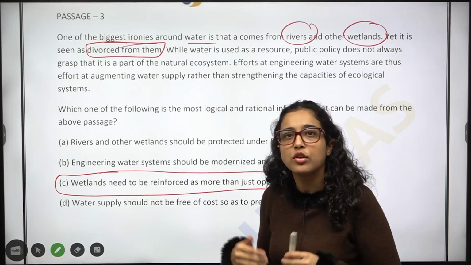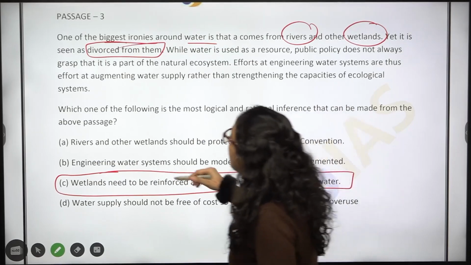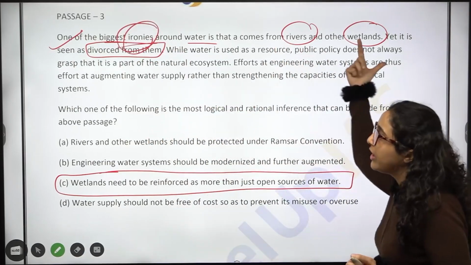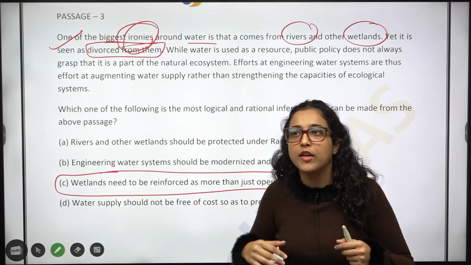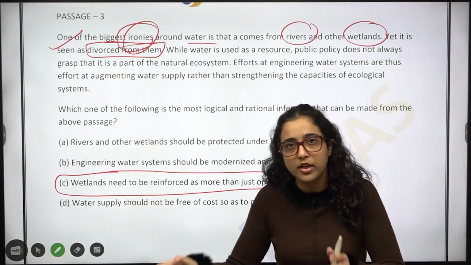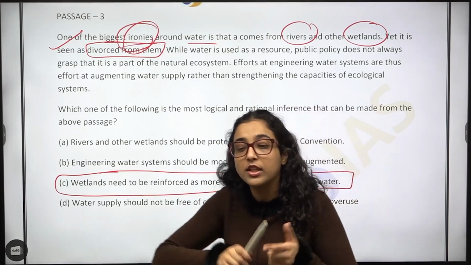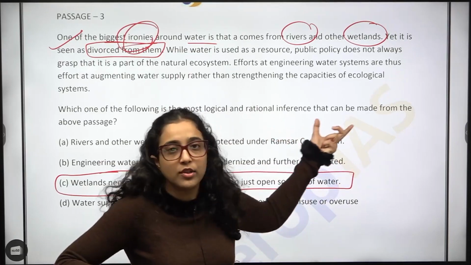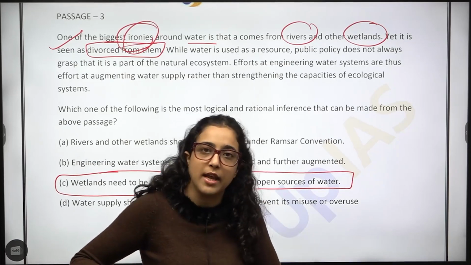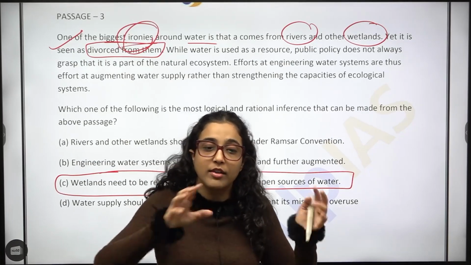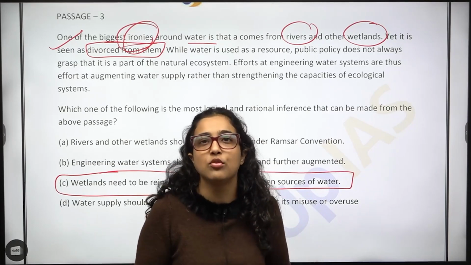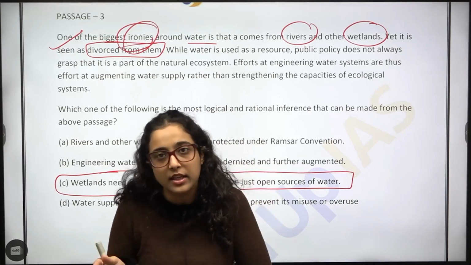This is the biggest irony: water comes from rivers and wetlands, but when we think about water and water conservation, we don't think about wetlands or about protecting the rivers it comes from. In the next one we read that you have to engineer and develop technology, so you will think of technology for water supply. You will not think of developing technology for where the water is coming from, the rivers and wetlands, which are the sources, to help those areas. Okay.